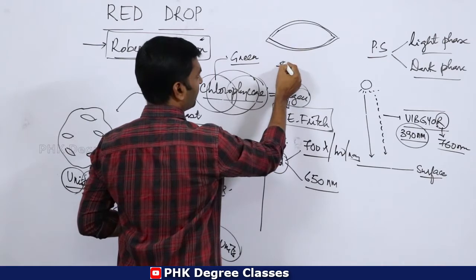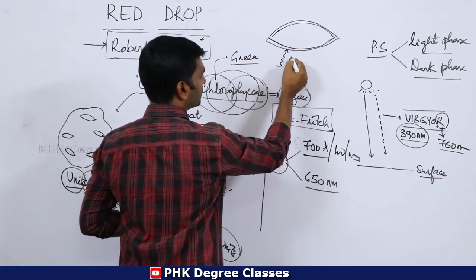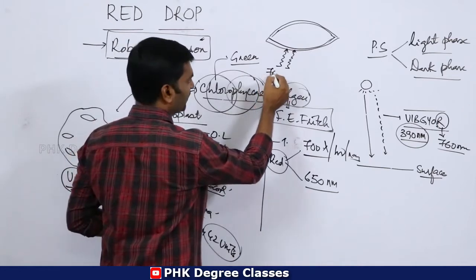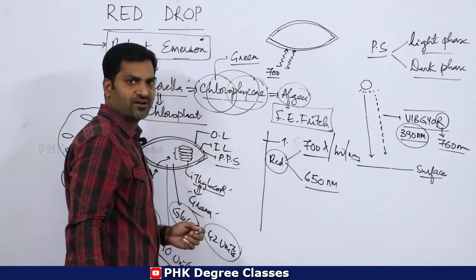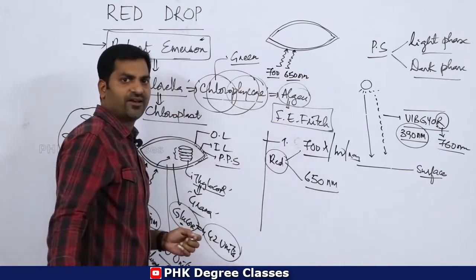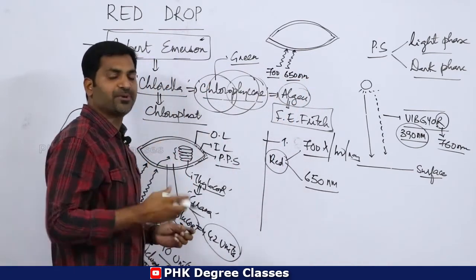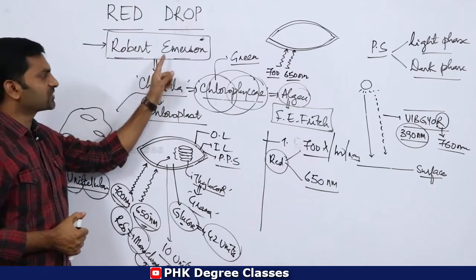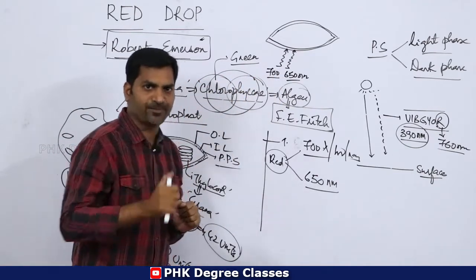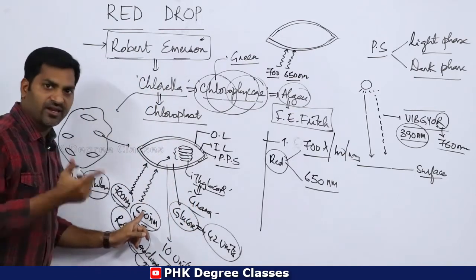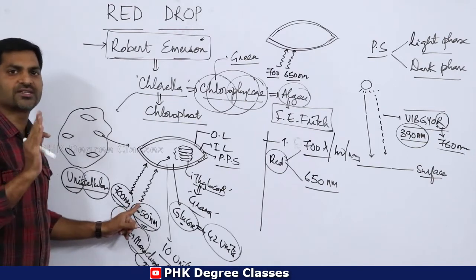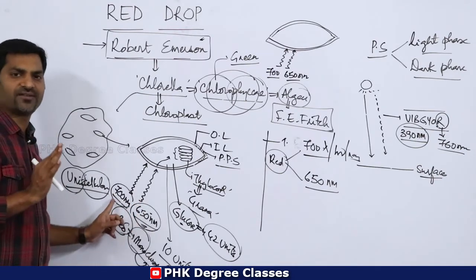Okay. Then he used two different colors of sunlight. That is 700, meaning higher wavelength of sunlight. That is 650 nm, lower wavelength of sunlight. But in this particular context, he used two different sunlights at once. Clear? Caught my point? In his previous experiments, first he used 650, then followed by 700.